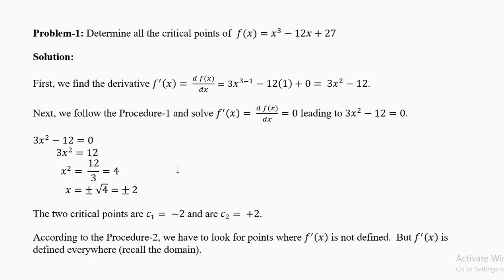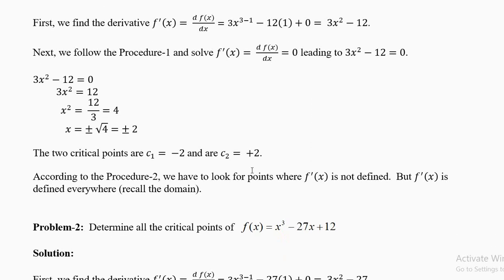Now what's the second step? Solve for first derivative equal to 0. Look here. First derivative has to be equal to 0. 3x square minus 12 equal to 0. Take minus 12 to the right, you will get plus 12. Divide by 3, you will get x square equal to 4. Take the square root. Your calculator will write only 2, but there are two answers, plus 2 and minus 2. So there are two critical points, minus 2 and plus 2.